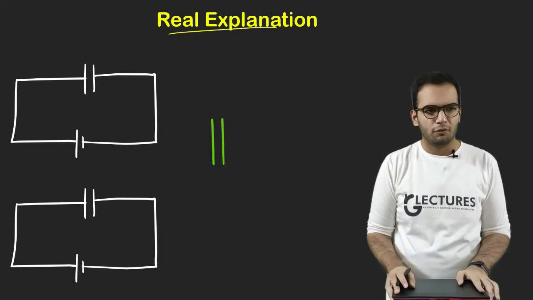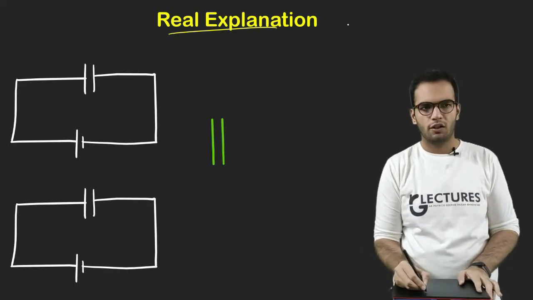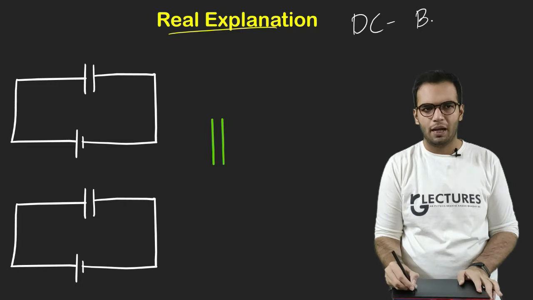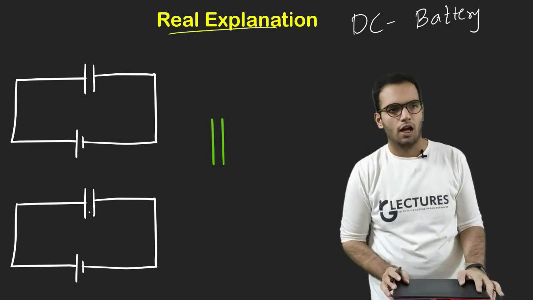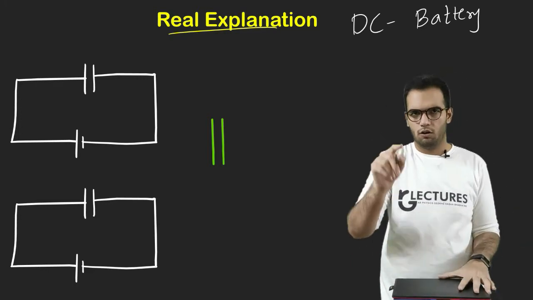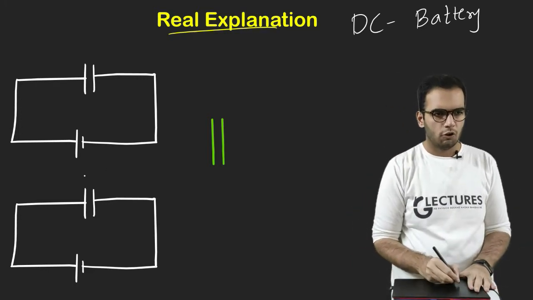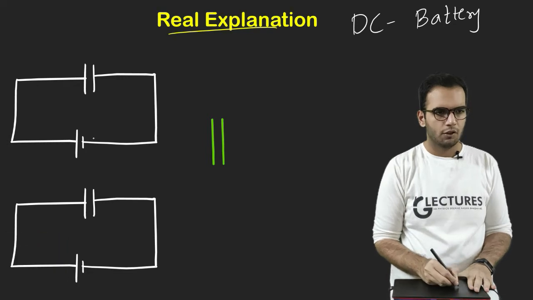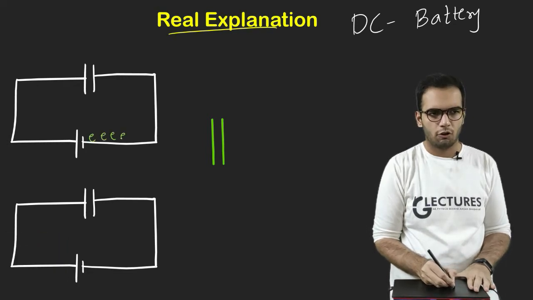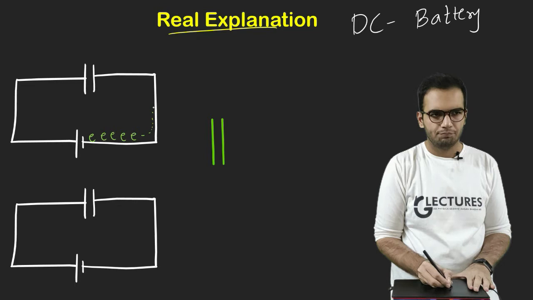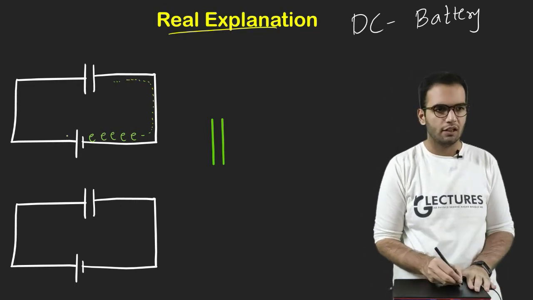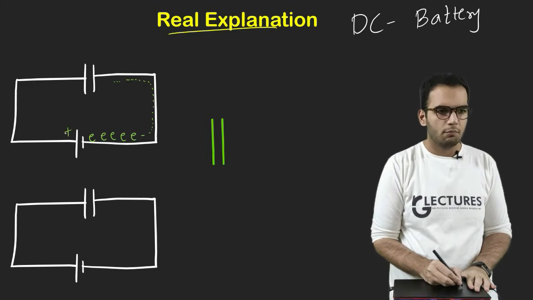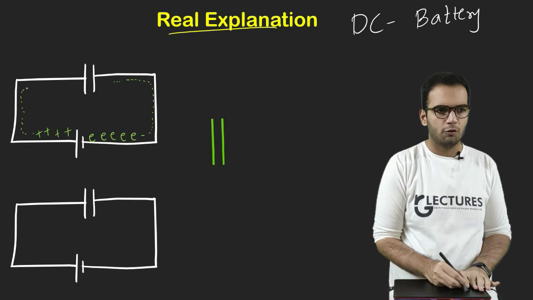Let us connect our capacitor to a DC source. What is a DC source? A DC source is usually a battery. You can see I have connected a capacitor to this battery. Now as soon as I switch it on, electrons will start flowing from this battery in this direction, right? And it is assumed in the semiconductor chapters, if you have studied in class 12th, that holes come out of the positive terminal. So holes are going this way.